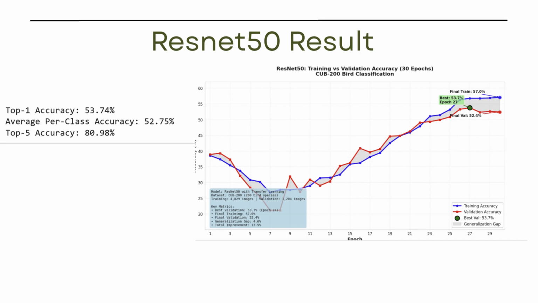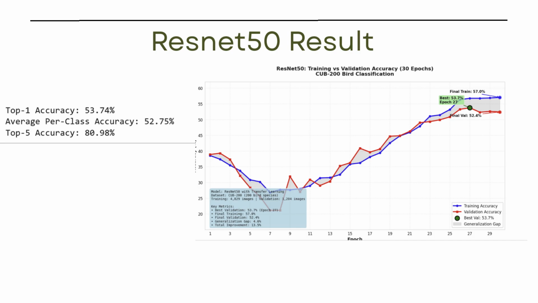Looking at the curves, the model's best validation accuracy was 53.7%, which was reached by the final epoch of 29. However, the model actually finished training with a slightly higher validation accuracy, suggesting that some instability was there at the very end. The generalization gap, that is the difference between the training and the validation accuracy, was about 4.6%. So this indicates that the model did not severely overfit.